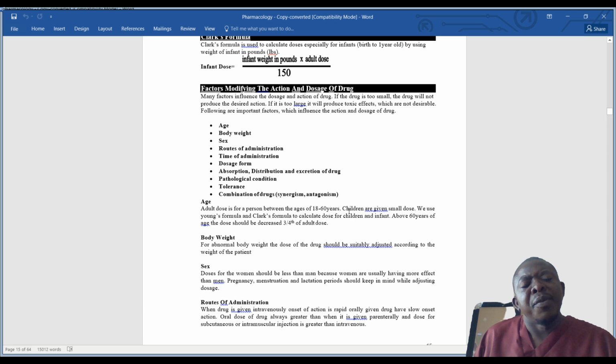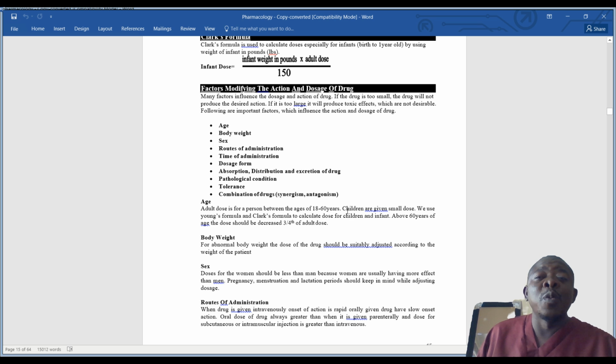Here it is important to note that in as much as the tablet may seem small, the potency, the power of the drug, is in the milligrams of the chemical that is there. Piriton may be 2 milligrams, Piriton may be 4 milligrams.